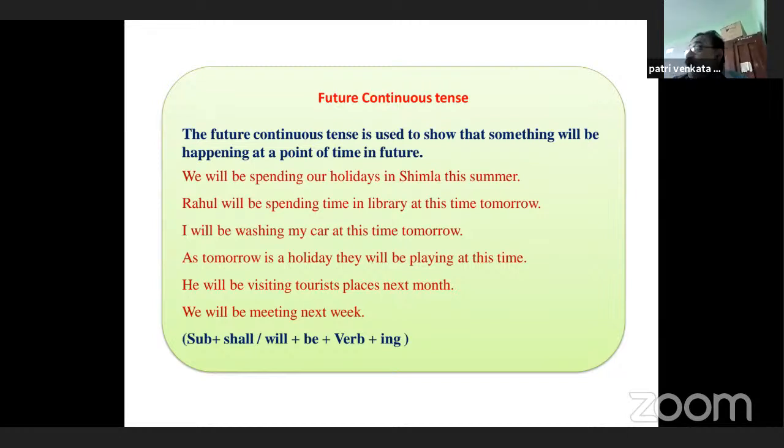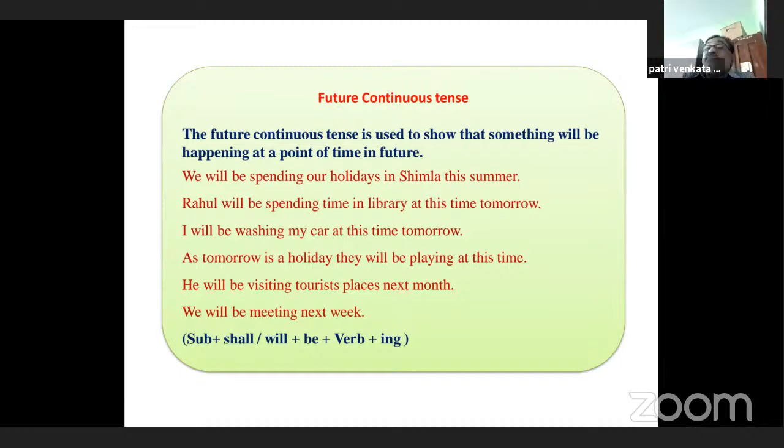Tomorrow by this time, we will be writing an examination. The two teams will be playing by tomorrow this time. That is future continuous tense.